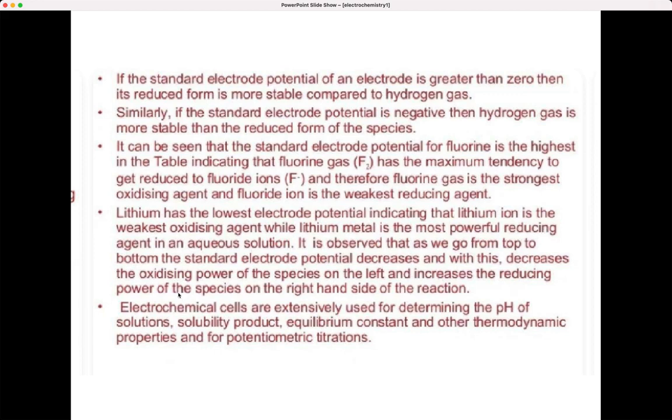As we go from top to bottom, the standard electrode potential decreases, and with this the oxidizing power of the species on the left decreases and the reducing power of the species on the right hand side of the reaction increases. These are usually used for finding the pH of solution, solubility product, equilibrium constant, other thermodynamic properties and potentiometric titrations. Okay, with that we are coming to the conclusion of part 1 of electrochemistry.